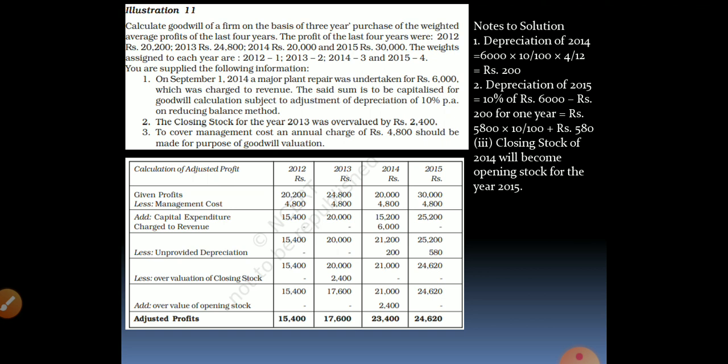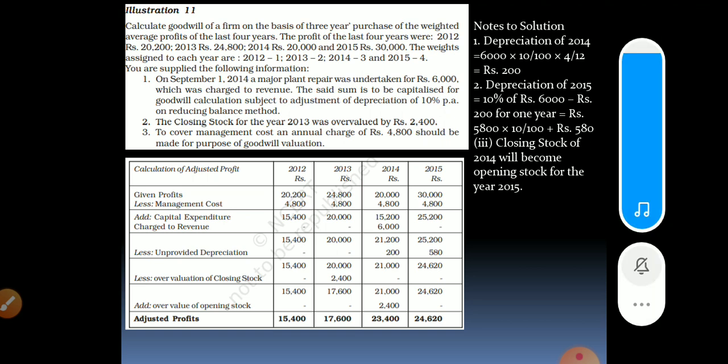In our previous video we saw valuation of goodwill by simple average method and weighted average method. Now this is illustration 11 in your NCERT book. The link to this chapter is given in the description box. Now let us see the question.